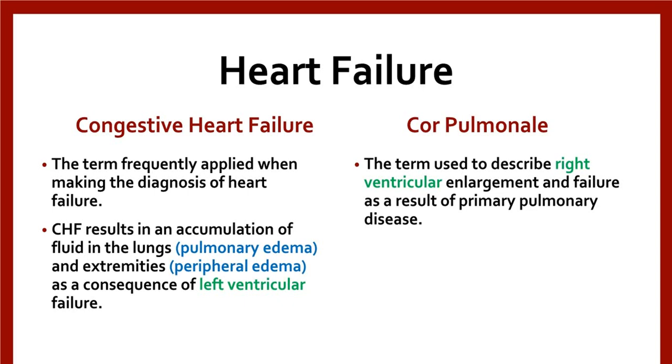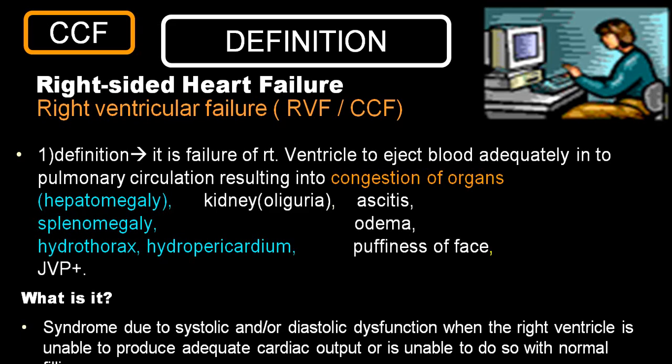Cor pulmonale is one of the varieties of right ventricular failure, where you get right ventricular enlargement, meaning RVH, right ventricular hypertrophy, with or without failure, secondary to primary pulmonary disease. We'll be talking separately in detail regarding the cor pulmonale chapter.